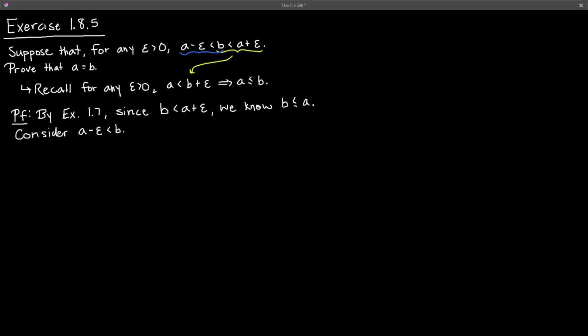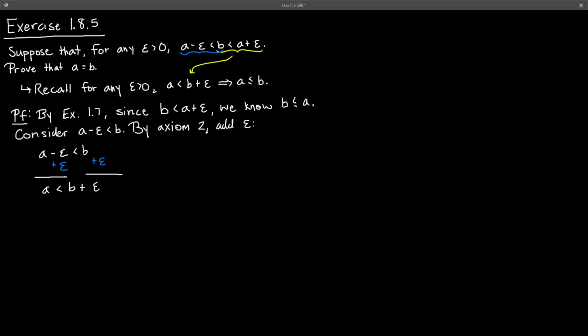So what we can do is use our axioms. It'll be axiom 2 to add epsilon to both sides. So by axiom 2, add epsilon. We have a minus epsilon is less than b, and we add epsilon to both sides. And what we get is a is less than b plus epsilon.